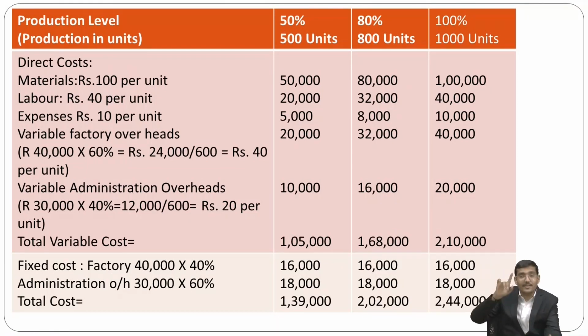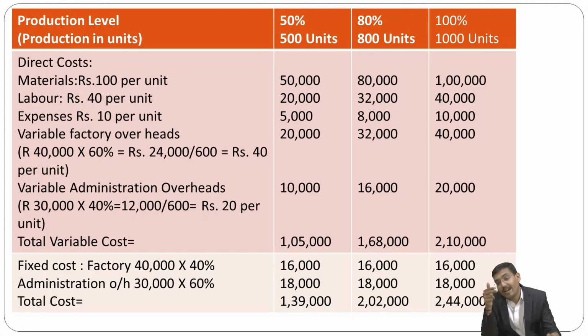At 80% activity, the addition of 80,000 plus 32,000 plus 8,000 plus 32,000 plus 16,000, so you will get 1,68,000. At 100% level, 1 lakh plus 40,000 plus 10,000 plus 40,000 plus 20,000, so you will get 2,10,000. So these three amounts, 1,05,000, 1,68,000 and 2,10,000, are nothing but your total variable cost.